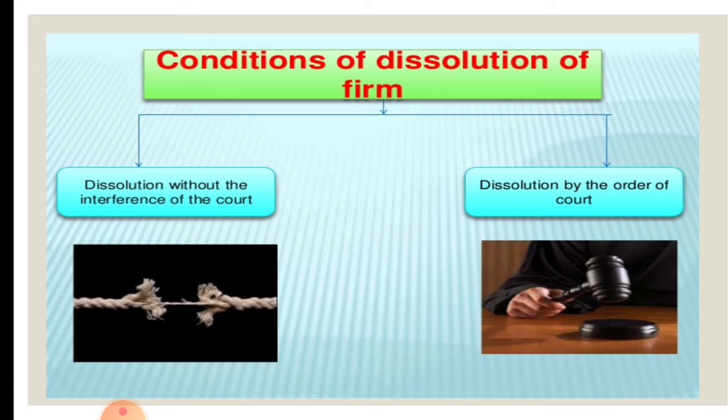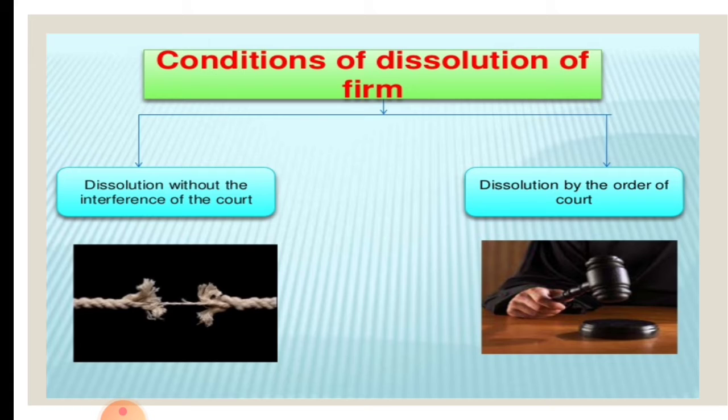For example, A, B, C are partners in a business. If A retires or B dies or C becomes insolvent, in any such circumstances, the other partners can continue the business, which is known as dissolution of partnership. So you should know this.